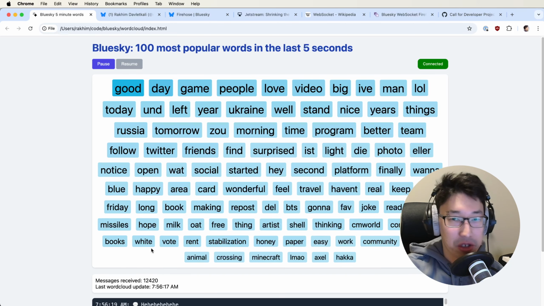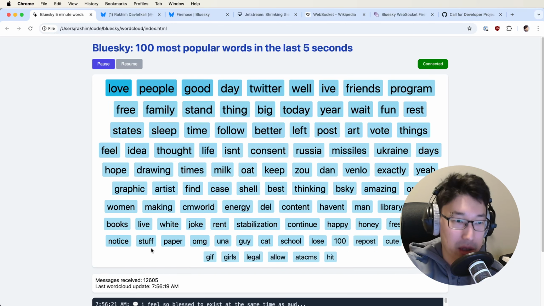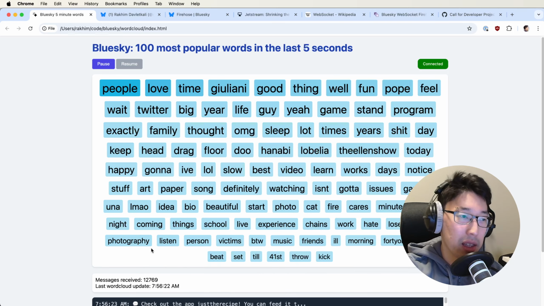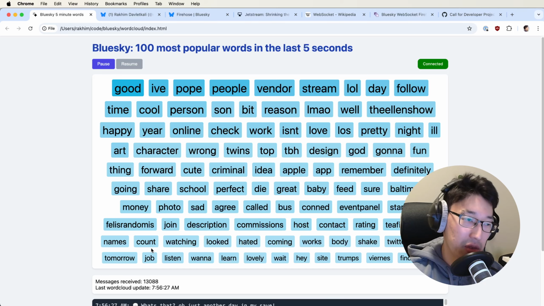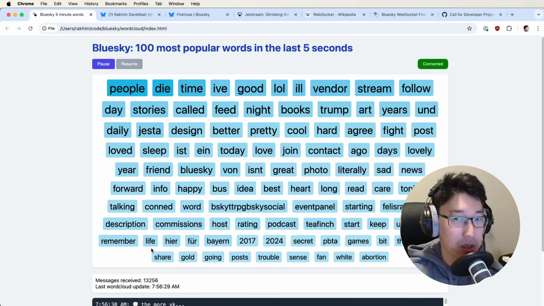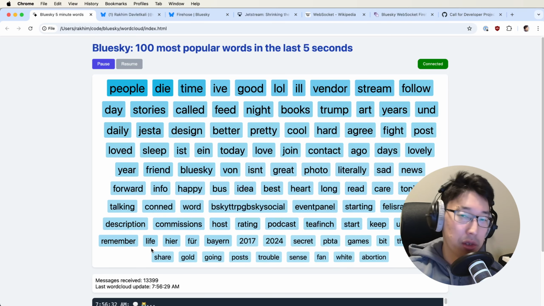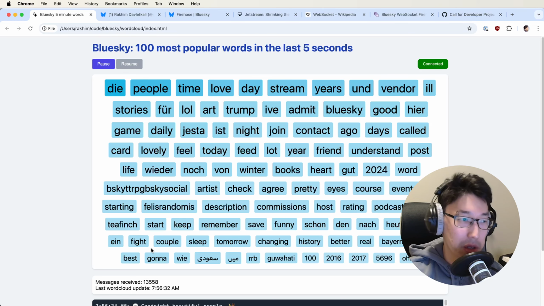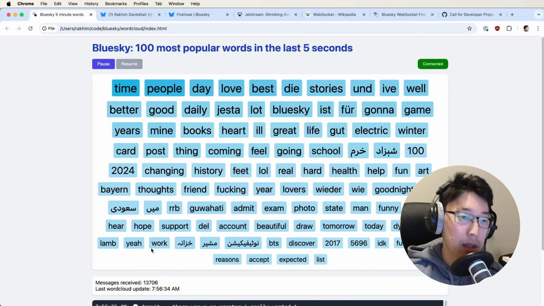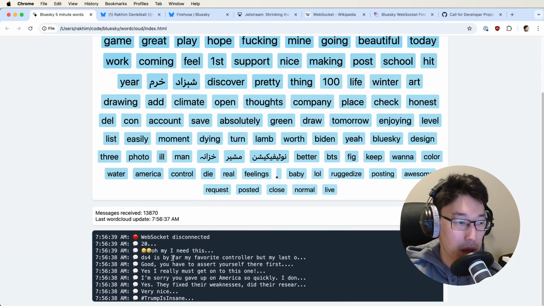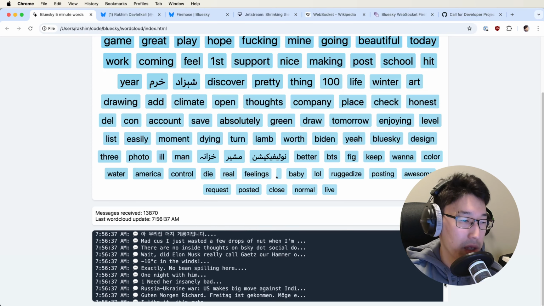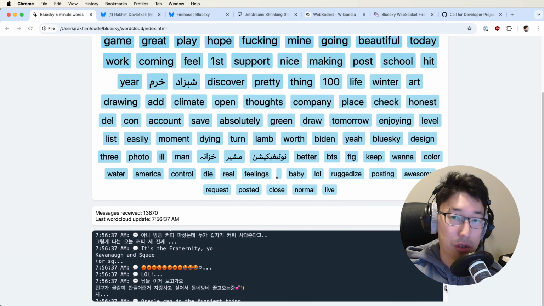And for each message, it finds out what the words are. And then once all the words from all the messages are extracted, it finds the occurrences of each word. And then the 100 most popular words, most occurring words, are put here in the order of appearance. So I can pause this and I can resume it. And here at the bottom, we have like a debugging tool. It shows the 100 last messages.